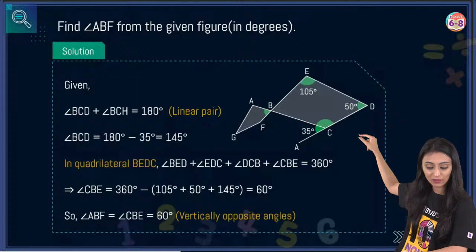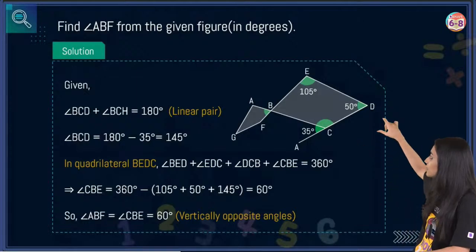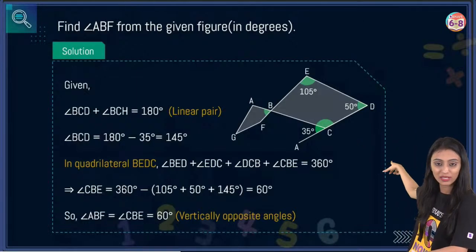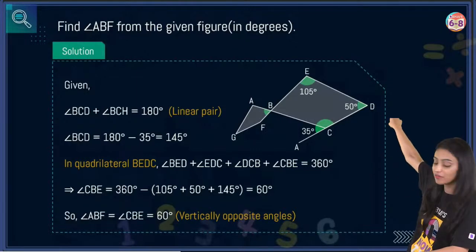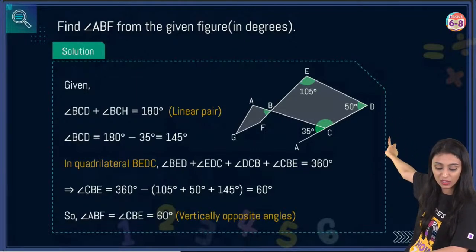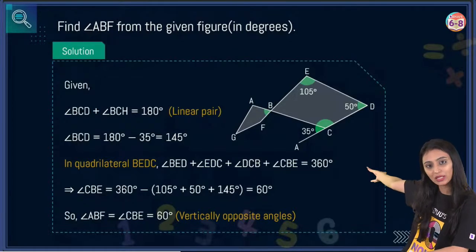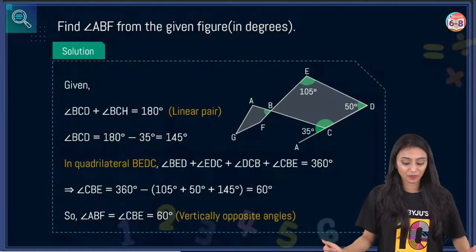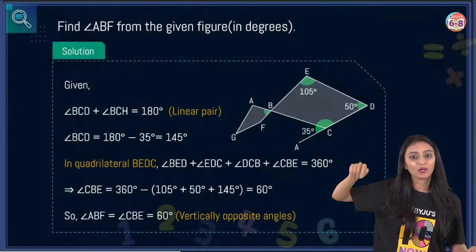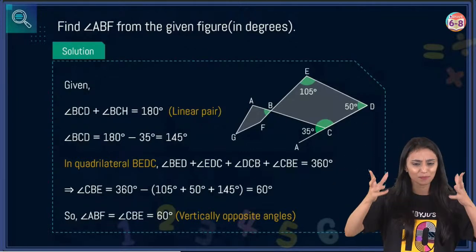Now in this quadrilateral BEDC, we know that the sum of all the angles of a quadrilateral is 360 degrees. So let's put the values 105 degrees, 50 degrees, 145 degrees. We can subtract all that from 360 degrees. You will get 60 degrees from there. And if that is 60 degrees, angle ABF will also be 60 degrees. Vertically opposite angle, simple one.